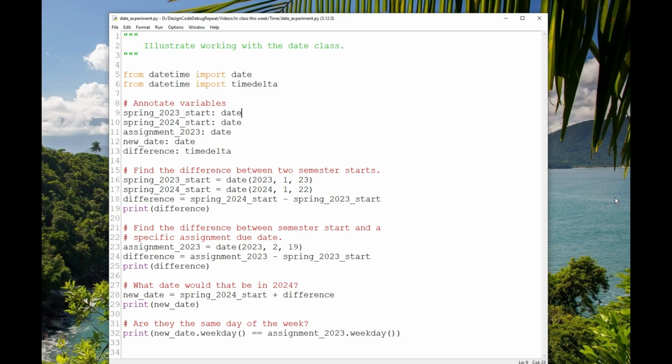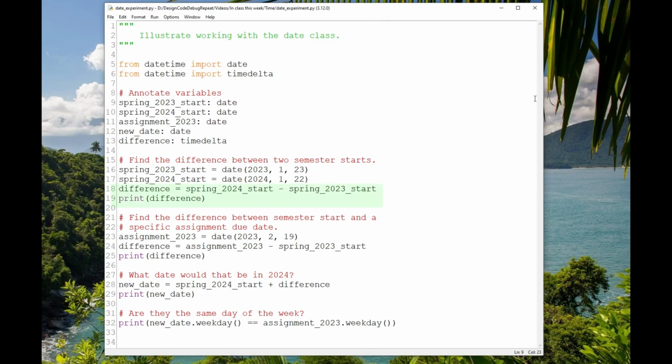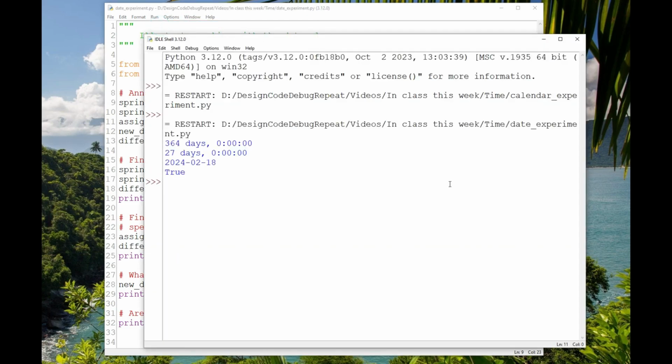On lines 16 and 17, I'm creating two date objects, one for the start of the spring 2023 semester and one for the start of the spring 2024 semester, and then finding the difference between those two dates by simply subtracting the dates and printing it out. Subtracting the dates creates a timedelta object. Let's run the program. It prints 364 days.